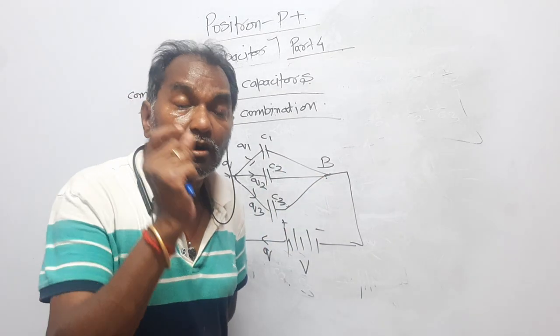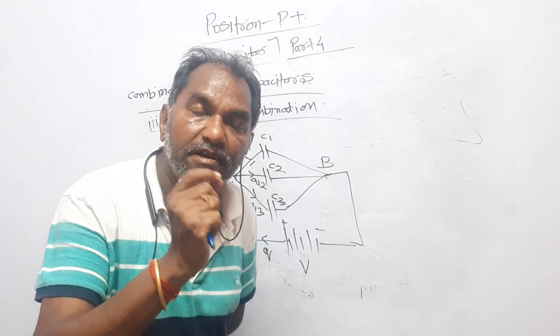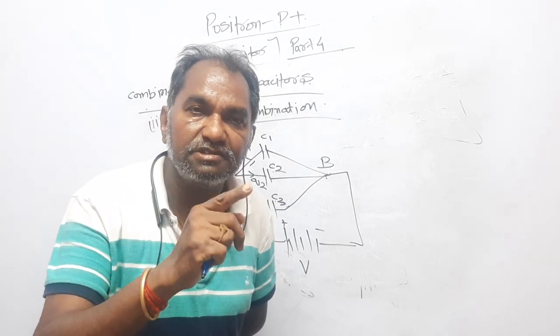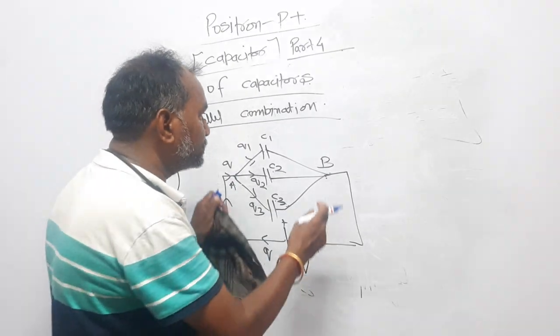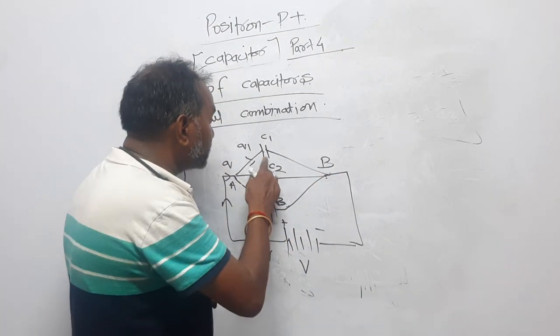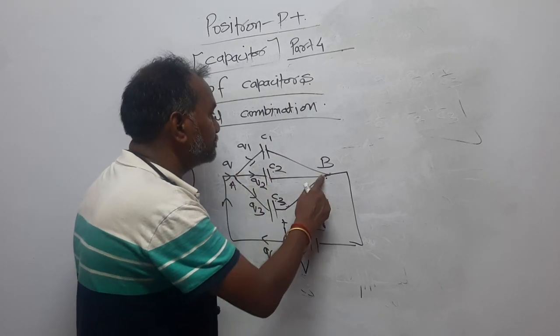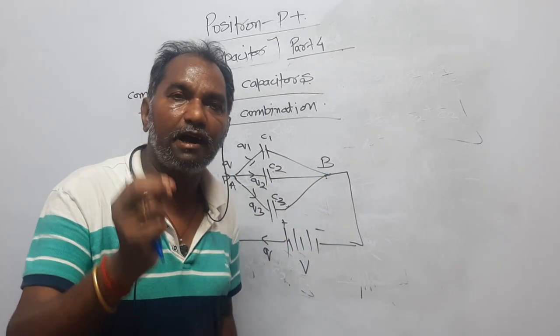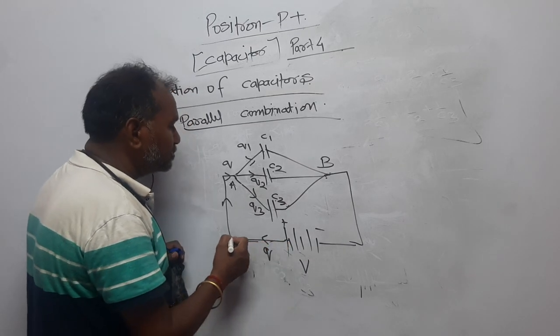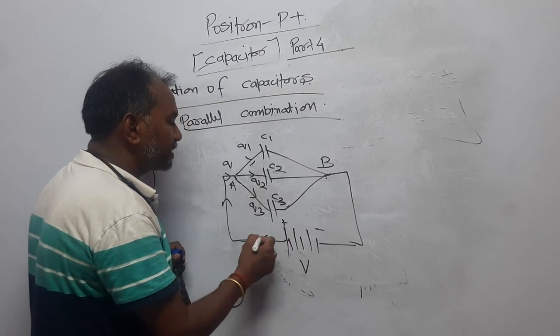It means all the three capacitors are connected between A and B. Potential difference is the difference of potential between the 2 points. Between A and B, the potential difference will be the same, and all the three capacitors are connected between A and B. That is why they have the same potential difference. And now let the charge Q be issued from the positive plate of the battery.